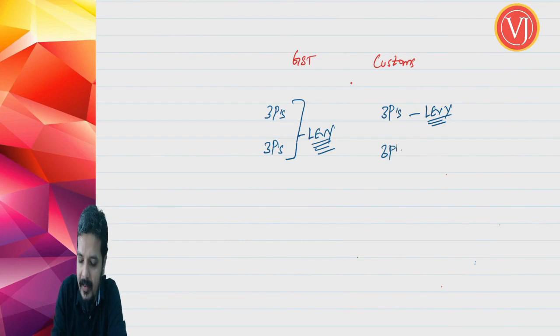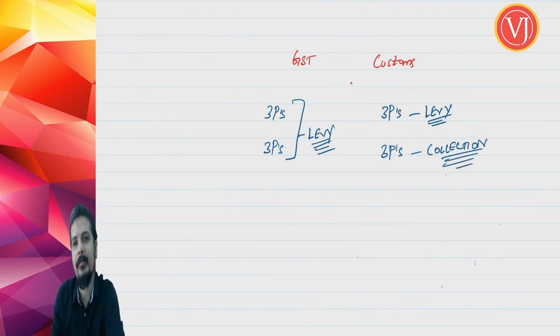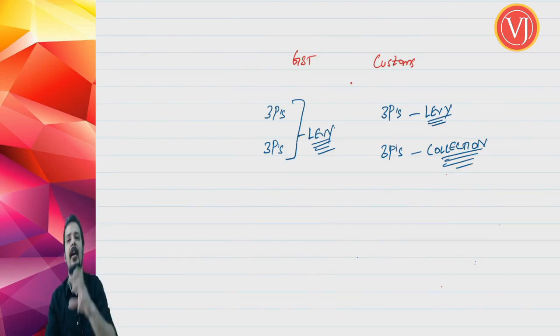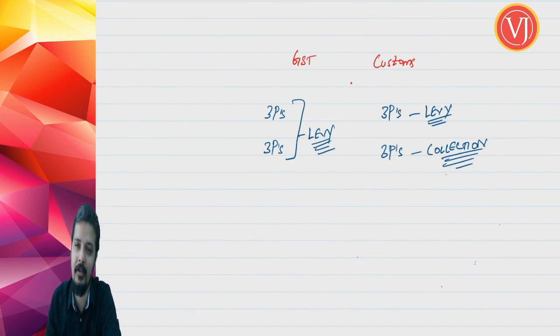And when you talk about the last 3 P's, price, percentage and person, even that is there, but the last 3 P's are only talking about collection. Right, in GST, all the 6 P's are relevant for levy. All the 6 P's, consolidatedly, are relevant for levy. Here, the first 3 P's are on levy and the last 3 P's are only about your collection. So price, percentage and person is only important for your collection.